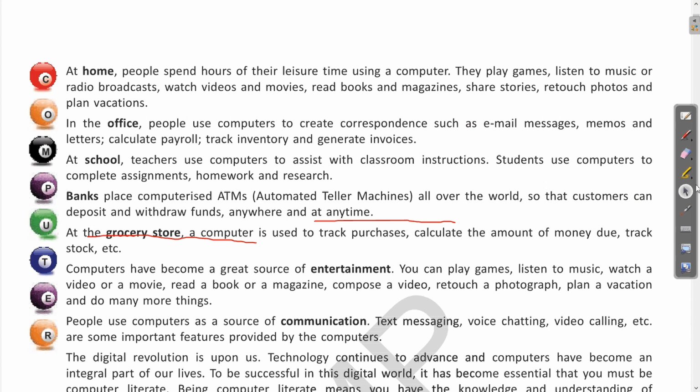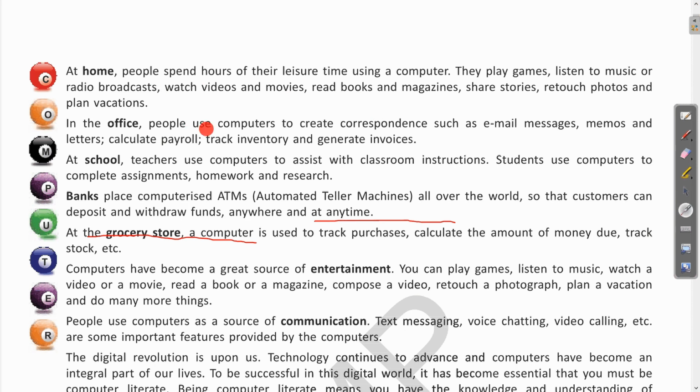Now coming to the next, at home people spend hours of their leisure time using a computer. They play games, listen to music or radio broadcasts, watch videos and movies, read books and magazines, share stories, retouch photos, and plan vacations. So clear? So this way the computers are very helpful at our home.